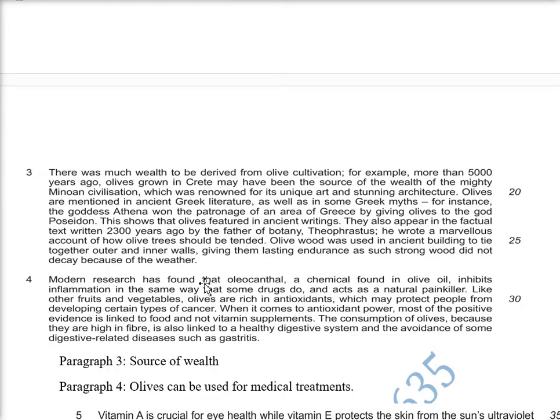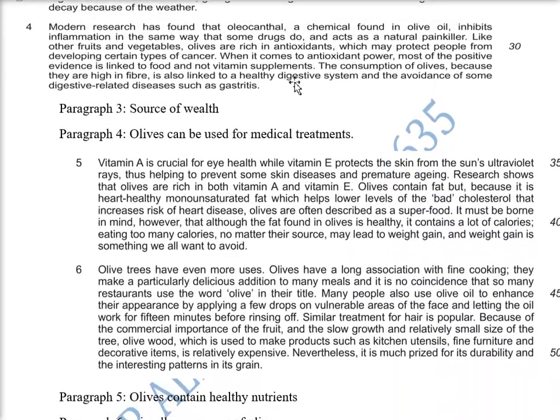Olive wood is used in ancient building. So these are the points. Similarly for modern, the word modern is written, chemical found, medical antioxidants, curing people from cancer, drugs, etc. Crucial vitamin A, vitamin E is here. Olive trees, long association with fine cooking, meals, enhances treatment, hair treatment, baking products, furniture, durability.